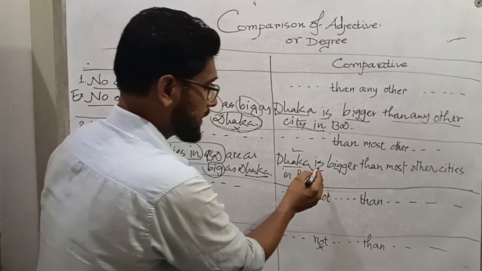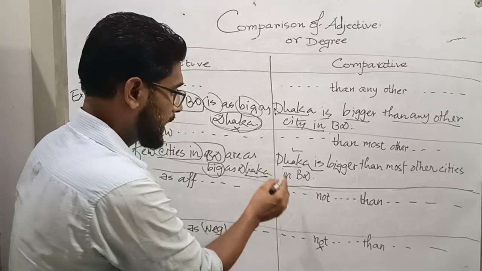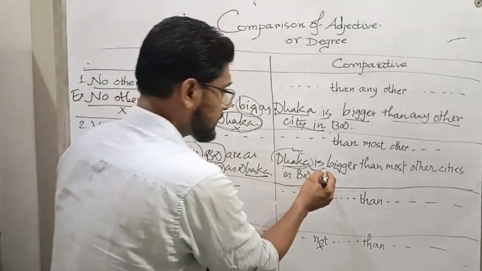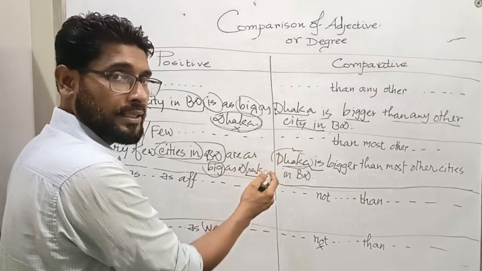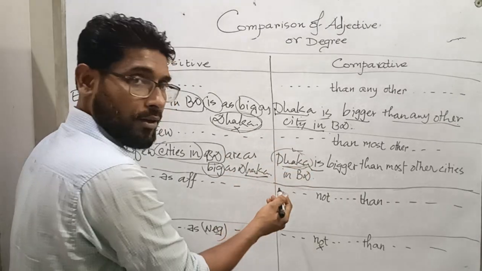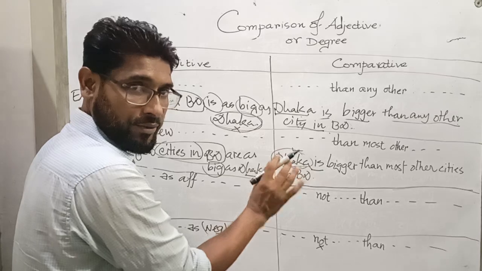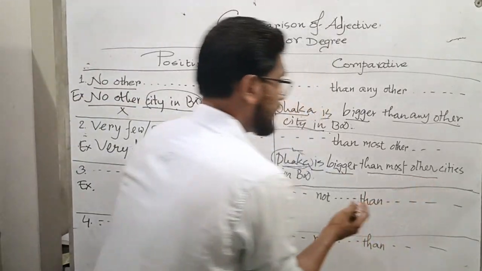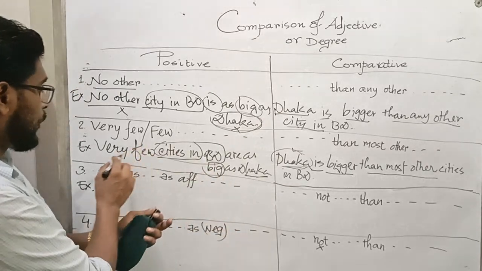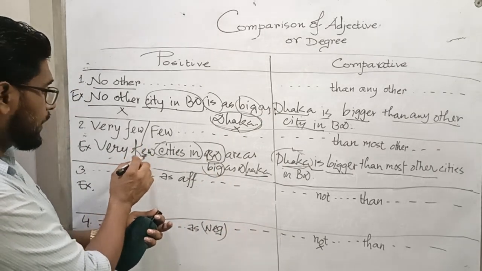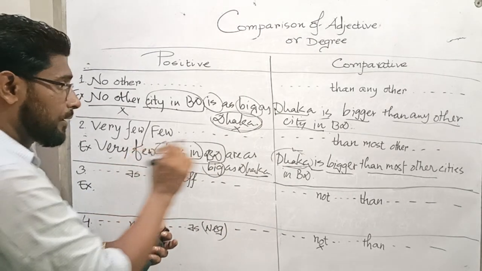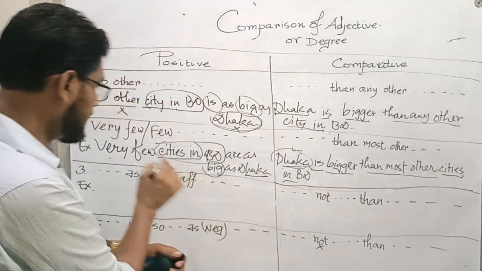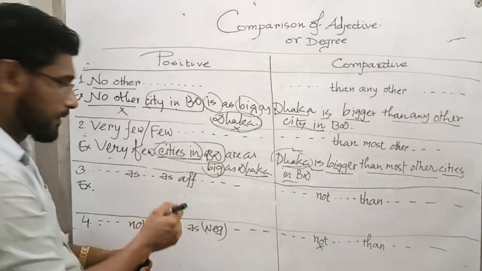Dhaka is placed according to the subject. Okay, dear? And if here the subject is in the plural form, so are or were will be put, right? Bigger, comparative form, then most other is replaced for very few or few. And after that, cities in BD.